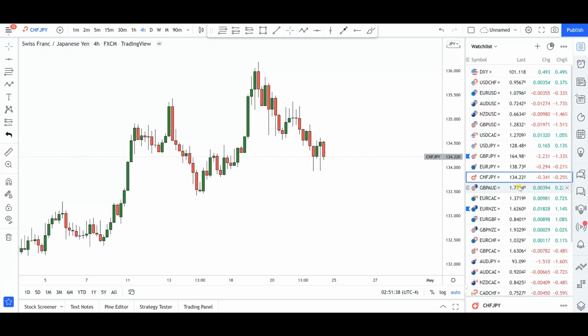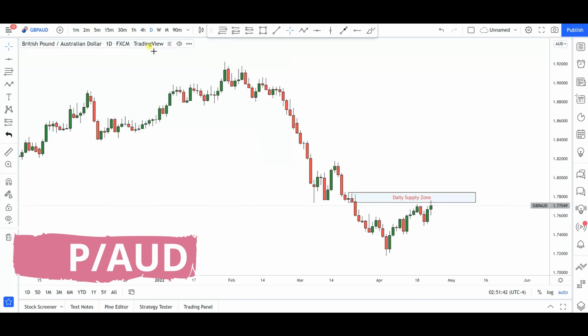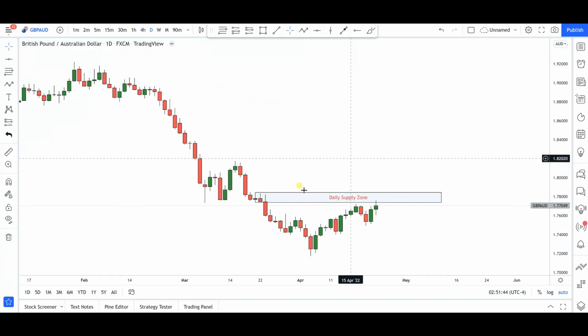Next up is going to be British pound Australian dollar. Now, if you guys remember from last week's Forex Forecast video that I put out, this is one of the currency pairs that I was keeping an eye on, and I told you guys that I would like to see this pair give me a push into this particular daily supply zone that I have mapped out here that led to the break of this level of structure to the downside.